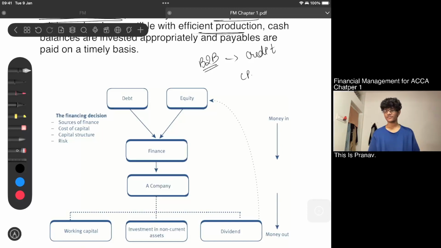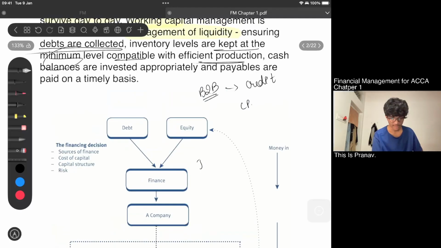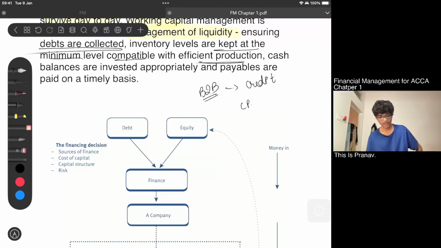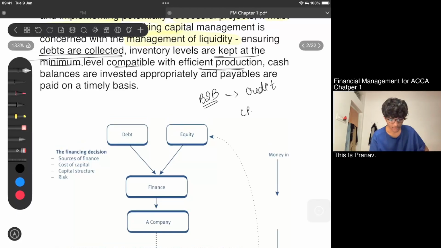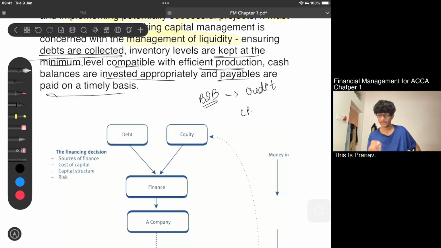Inventory methodologies, the methods of inventory. We have just in time. We have all these techniques that we'll be studying later. But for now, we'll be ensuring that we just have minimum levels, invested appropriately, and payables are paid on a timely basis. Since we have to receive on a timely basis, we should also pay on a timely basis.